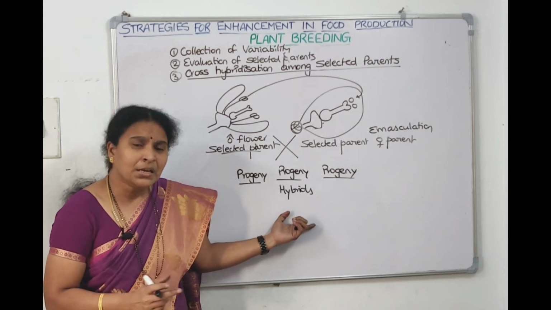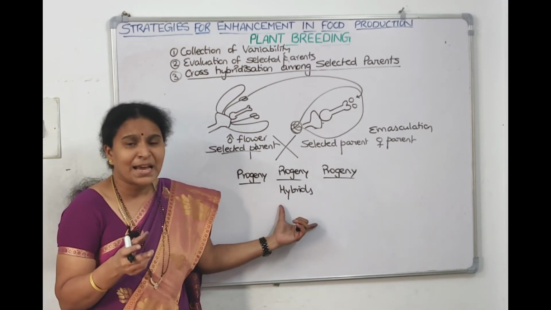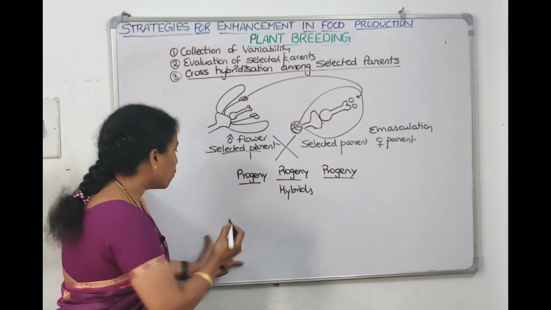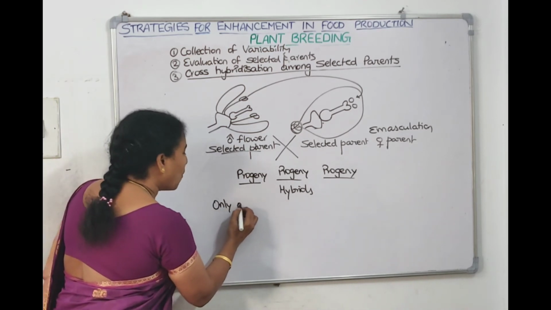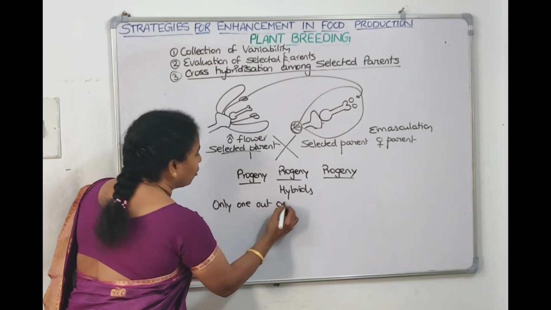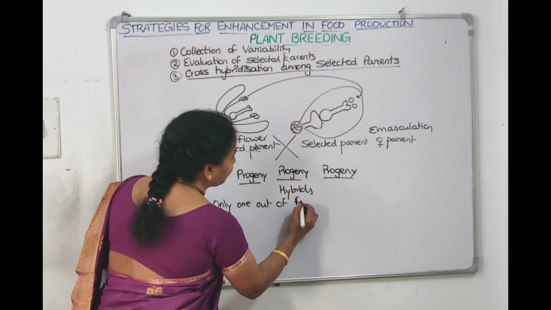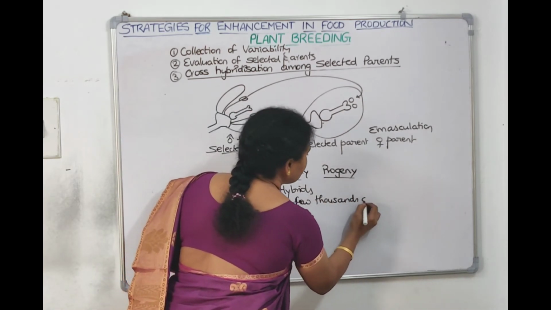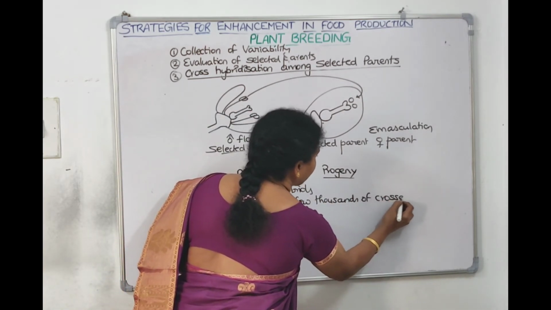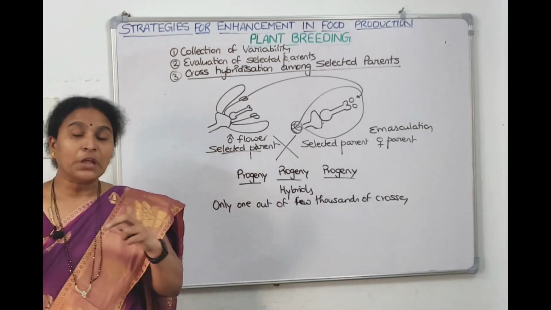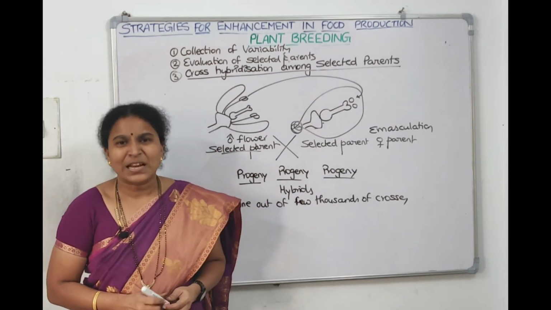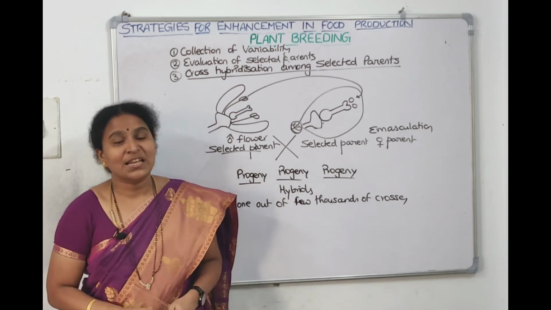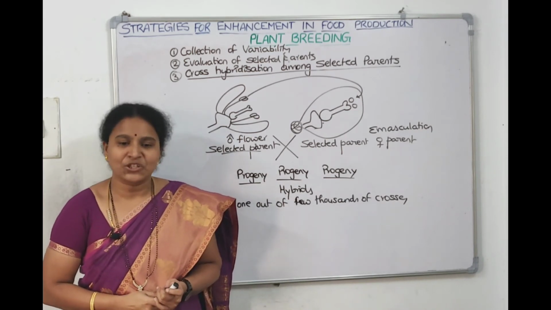Are all these hybrids going to have the desirable characters we are looking for? No. If you do a few thousands of crosses, the probability is that only one cross might give the progeny with your desirable combinations, right?